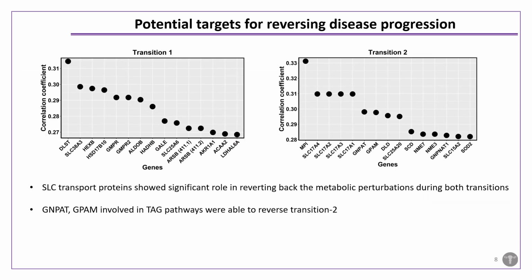The maximum correlation after the gene knockout increased significantly in both the transitions, and we observed that knocking down of SLC transport protein showed a significant role in reverting back the perturbations during both the transitions. And also interestingly, we found that the genes involved in the TAG pathway were also able to reverse the transition perturbations. So this follows our finding in the reaction modulation strategy that the TAG pathway undergoes a significant amount of perturbation, as its reactions were predominantly involved in the top reaction modulation strategies of transition 2.